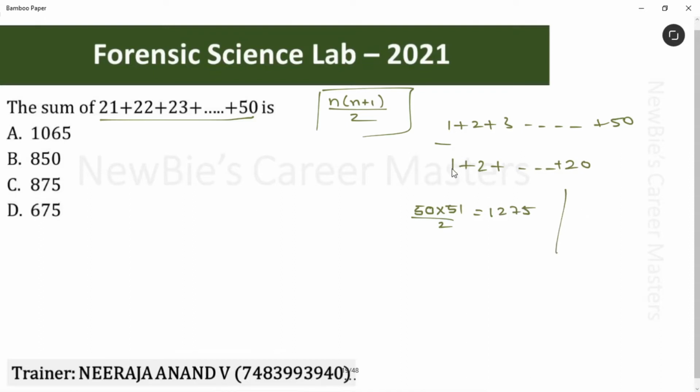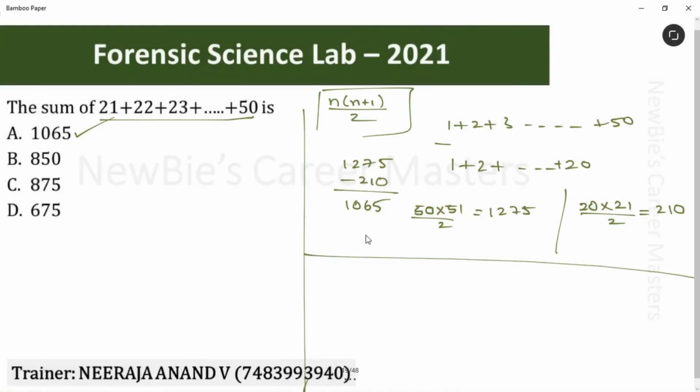Sum of all the natural numbers from 1 to 20. We get n value as 20 here. 20 into 21 divided by 2. This value is 210. What do you have to do after this? Just subtract 210 from this number. That's simple. We get the final answer 1065. That is the required answer for this question. I hope this is clear.